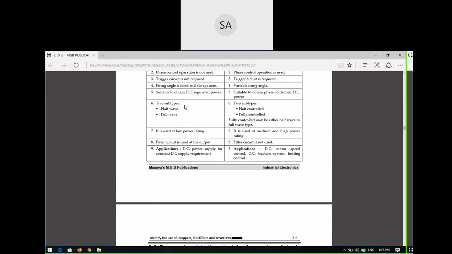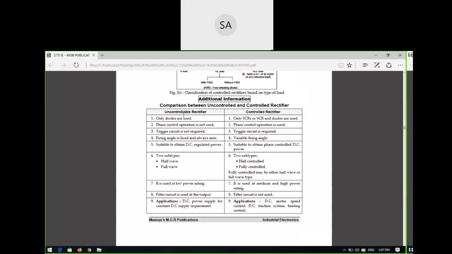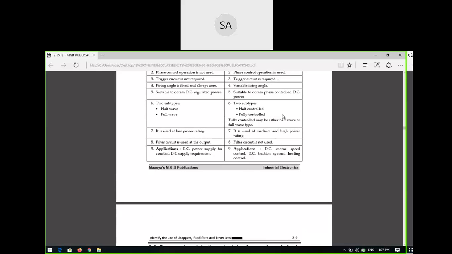In the examples, you have half wave and full wave uncontrolled rectifiers, whereas for controlled rectifiers we have half controlled and fully controlled rectifiers. In half control there are two types: single phase as well as three phase. Fully controlled also has two types: single phase as well as three phase. So we have single phase half controlled, three phase half controlled, single phase fully controlled, and three phase fully controlled rectifiers. Like this we have different types.